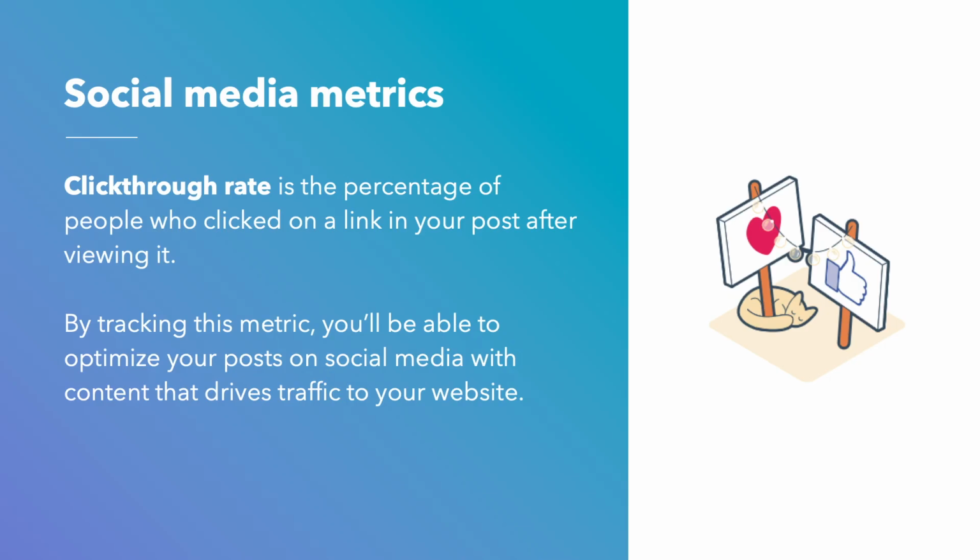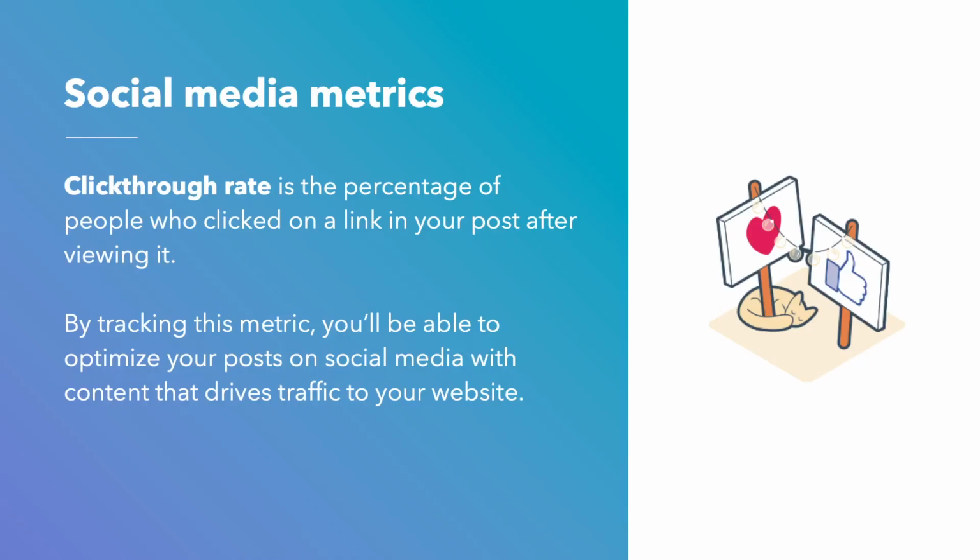You'll also want to track the click-through rate of your content on social media. Click-through rate is the percentage of people who clicked on a link in your post after viewing it. For example, if 1,000 people viewed your social media post for the 10 fashion trends to look out for this summer article, and 100 people clicked that link, then you'd have a 10% click-through rate. By tracking this metric, you'll be able to optimize your posts on social media with content that drives traffic to your website.